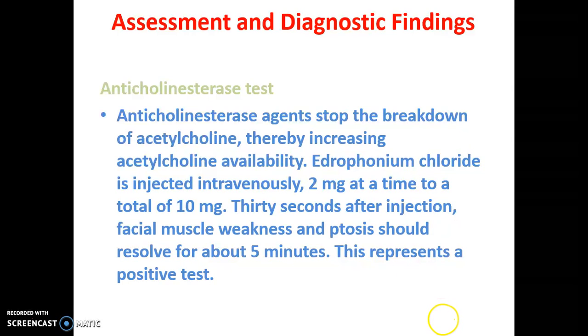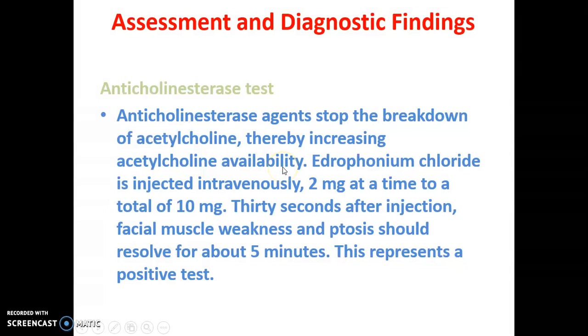To find out myasthenia gravis, the best assessment is the anticholinesterase test. Anticholinesterase agents stop the breakdown of acetylcholine. Normally in this disease, the acetylcholine is getting broken down by autoantibodies. So if you give anticholinesterase agents, there will not be any breakdown of acetylcholine, thereby increasing the acetylcholine availability.